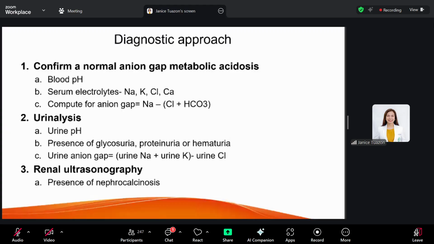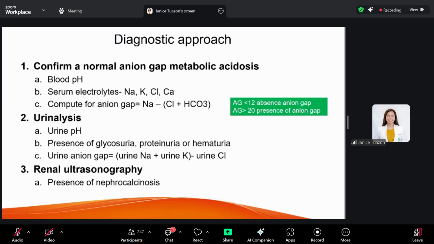Now, after this, you should compute for your blood anion gap, and you can calculate this using the formula. For an anion gap less than 12, it means there is absence of an anion gap. But if it's more than 20, then there is an anion gap, definitely not a renal tubular acidosis. So your anion gap should be less than 12.